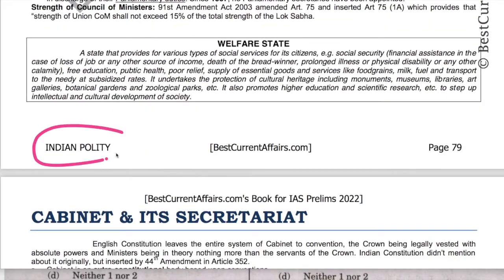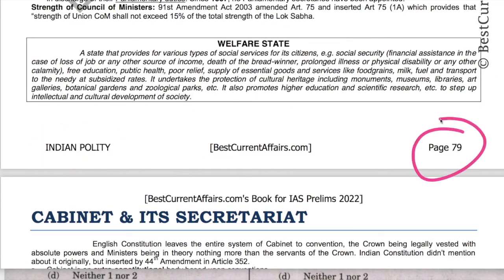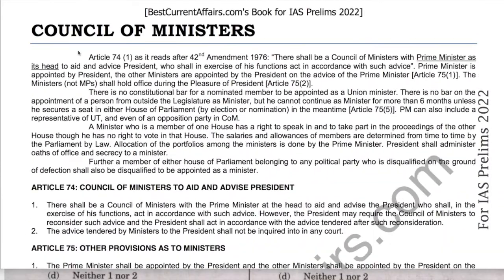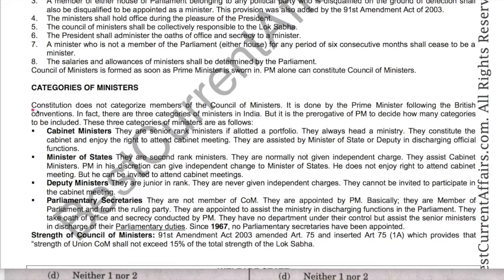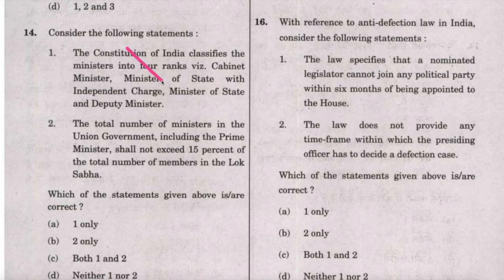See our Indian Polity booklet for UPSC Prelims 2022, page number 79, Council of Ministers chapter. Here it is mentioned, Constitution does not categorize members of the Council of Ministers. It is done by the Prime Minister following the British conventions. So therefore statement 1 is wrong.